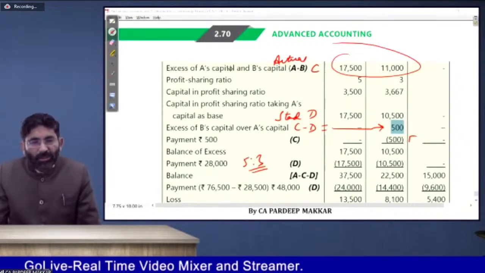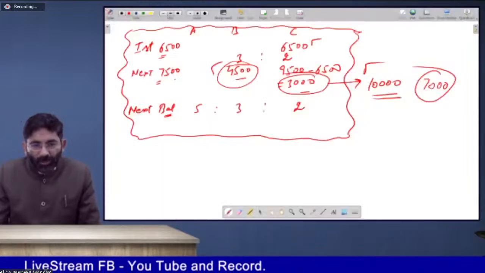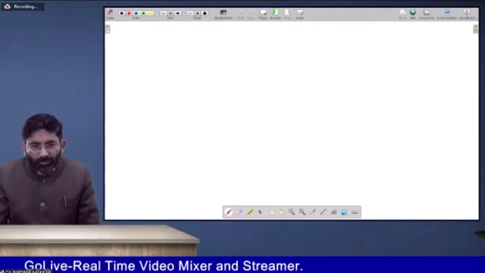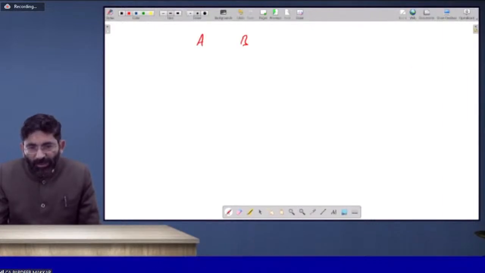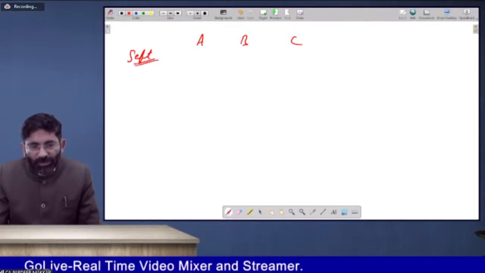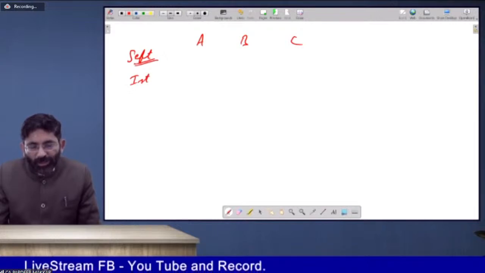17,500. Obviously, you have to make the reverse chart once again now. Again A, B, C. Now we are preparing for the month of September. So the first allocation will be of 500 to B only.